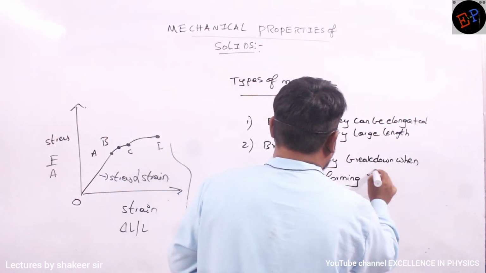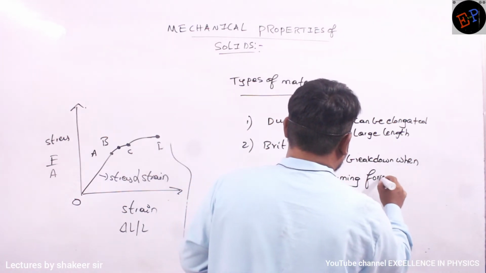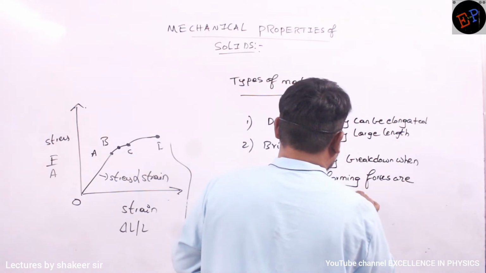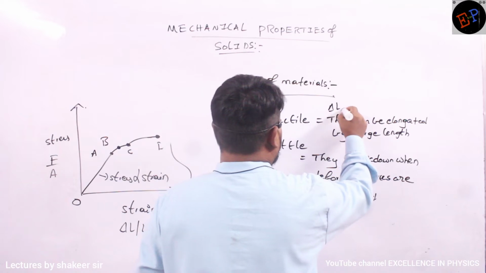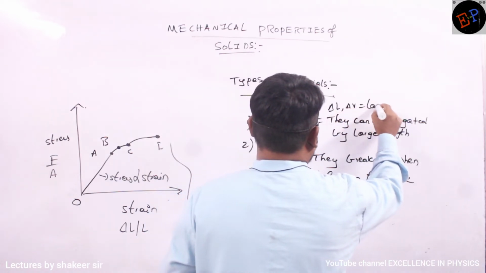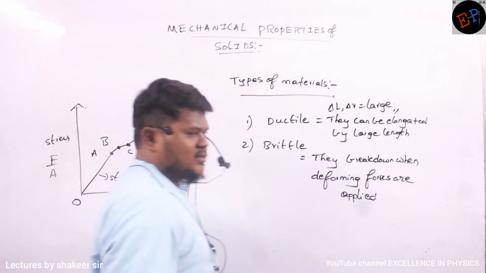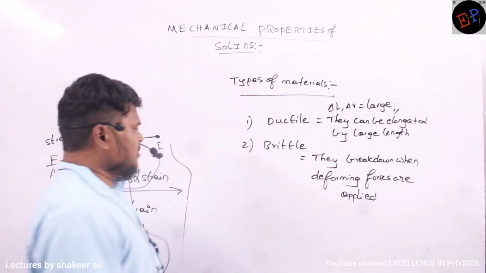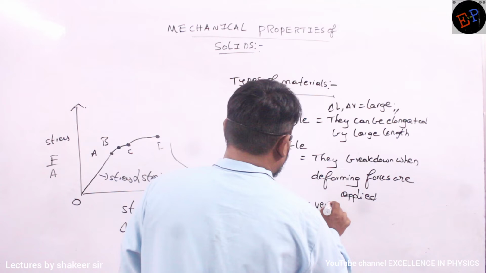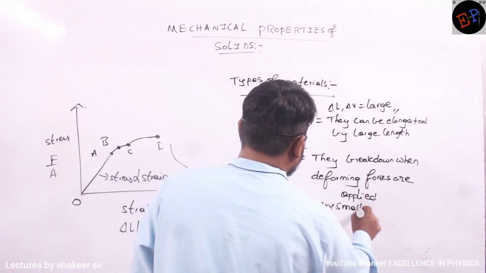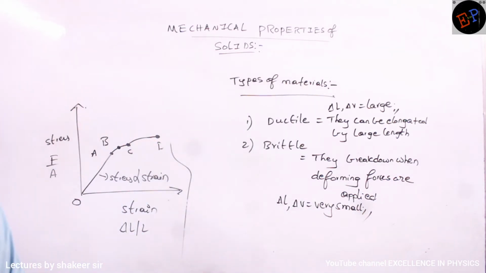Here you can say ductile materials mean the delta L, delta V will be large. Change in length, change in volume, they will be very large. But brittle material means delta L, delta V will be very, very small. Such materials you can call brittle materials.